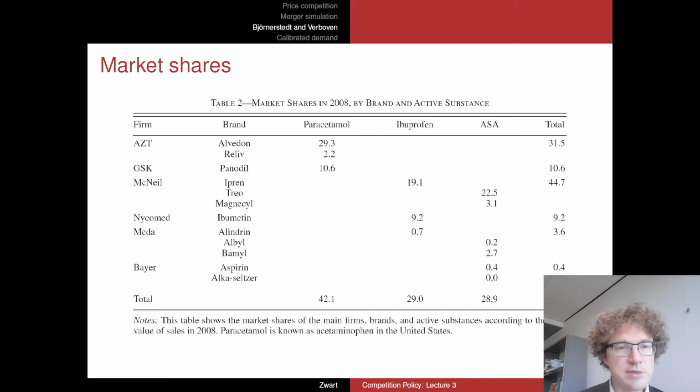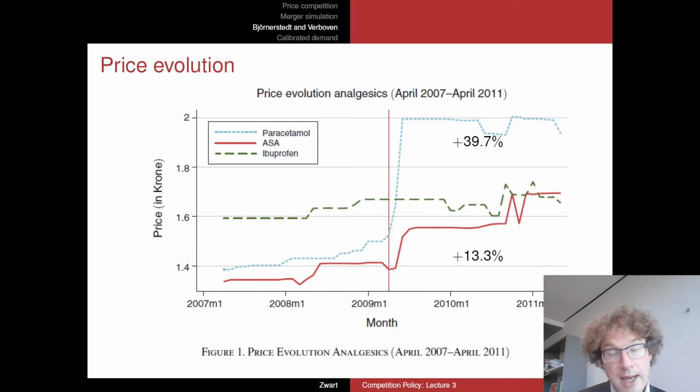So these are the firms and the products that they compete on. This basically is the market, the Swedish market with different types of painkillers. And well, this is basically what happened. So this is data, right? We are looking here at what happened to prices before and after the merger. So what is this? You see this on the horizontal axis.